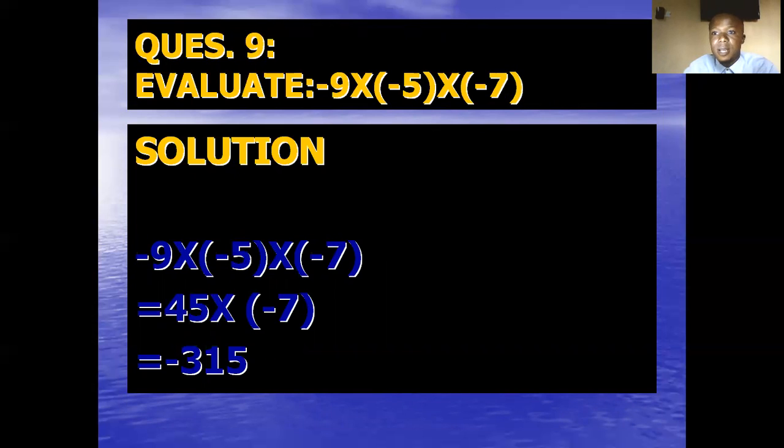Now, this should be the last question we are taking under the operations involving directed numbers. So I have minus 9 times minus 5 times minus 7. Now, how many negative signs are we having there? 3. The minus in 9 will cancel the minus in 5. We'll still be having just a negative number. So minus 9 times minus 5 will give us positive 45. Then multiply it with negative 7, you have minus 315.